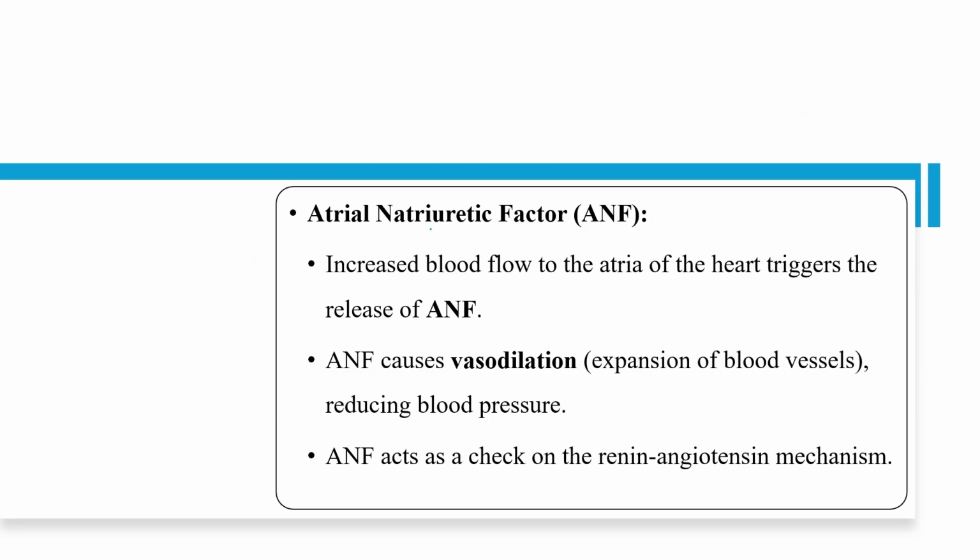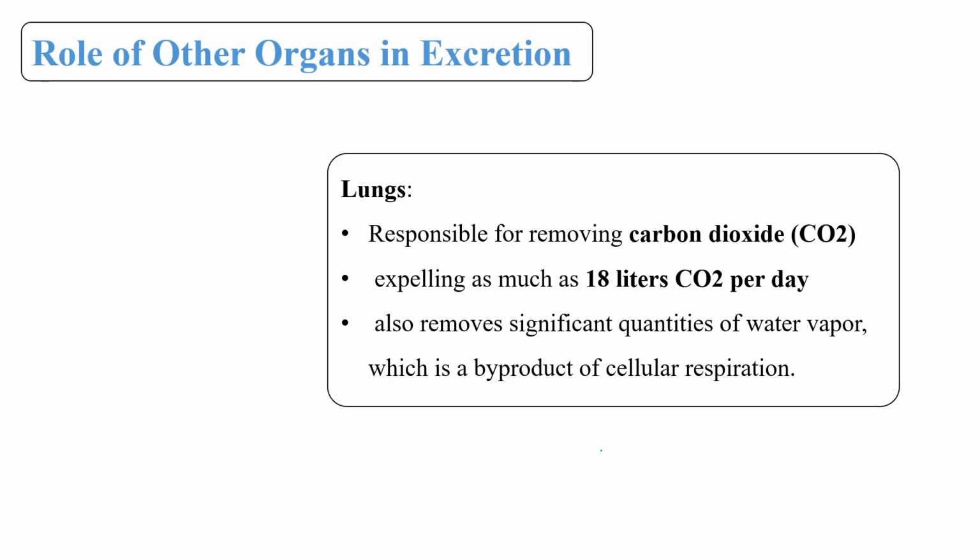Another factor is known as atrial natriuretic factor. Increased blood flow to the atria of our heart triggers the release of ANF. This ANF causes vasodilation. It expands the blood vessels, and this is how it reduces the blood pressure. This ANF also acts as a check on the renin-angiotensin mechanism.